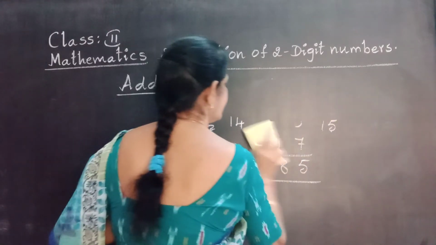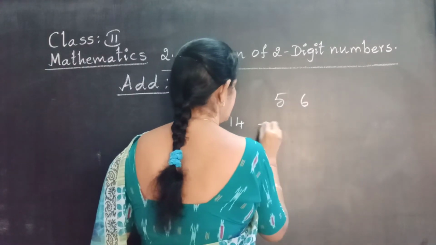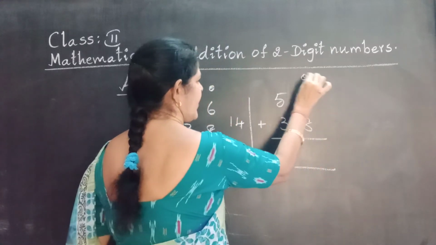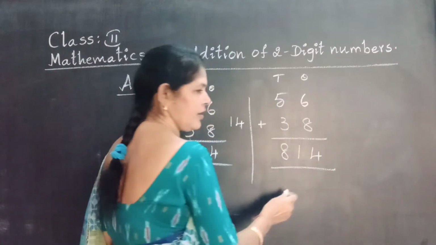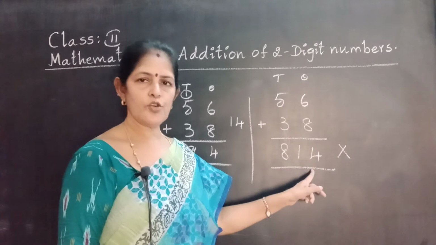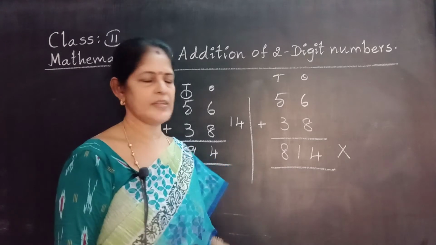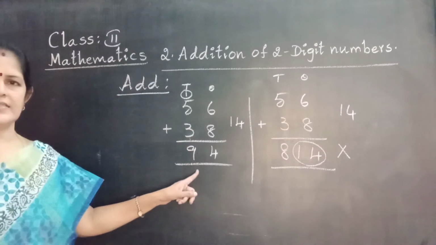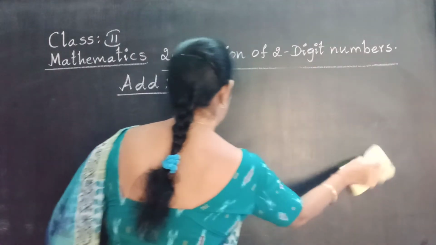Suppose you are doing the same addition like this. 56 plus 38. 6 plus 8. In the ones place we get 14, no? 14. 5 plus 3, 8. If you are doing it like this, your process is wrong. Okay? 14 is a 2-digit number. Ones place means we write only ones numbers, single-digit numbers only. When we get a 2-digit number, write on the right side and do like this. Understood?